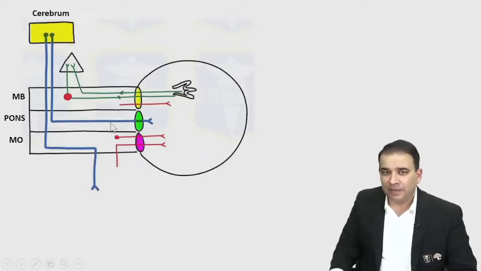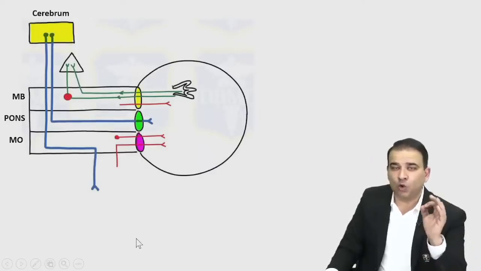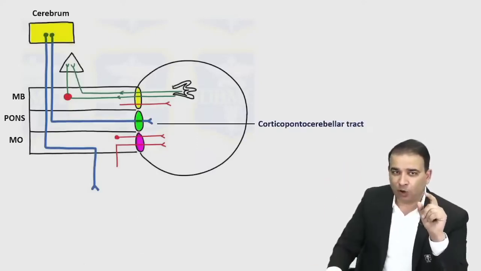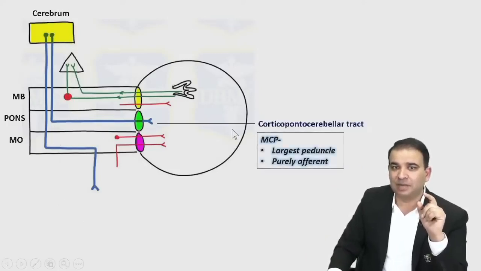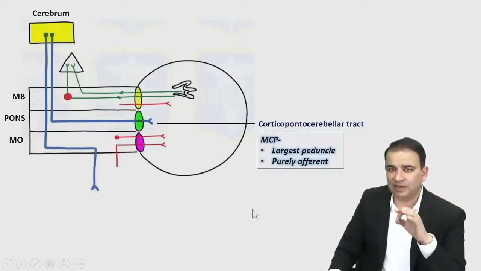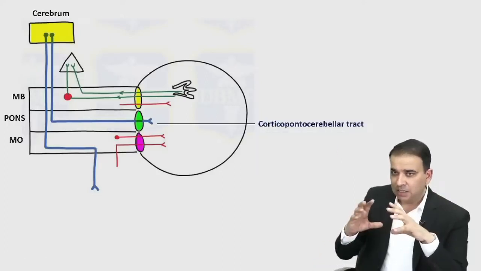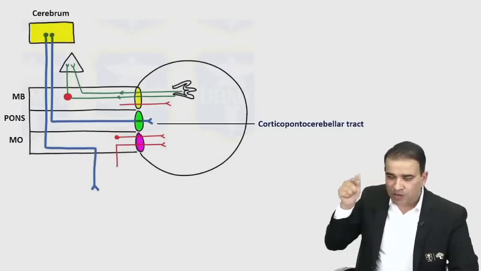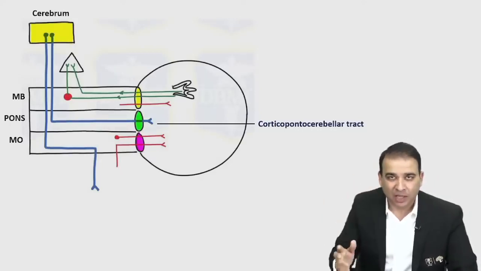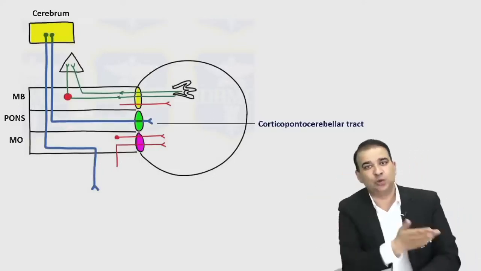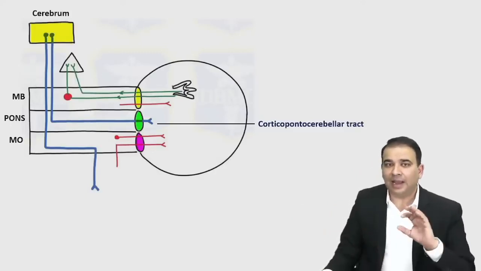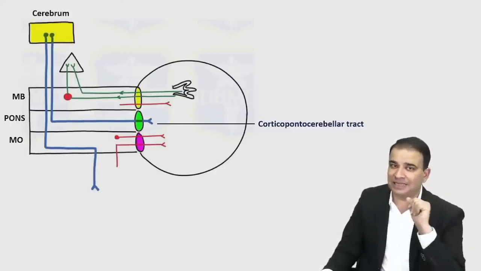Middle cerebellar peduncle is the one which is basically allowing one major tract to come inside, and that is called the cortico-pontocerebellar tract, guys. The tract comes from the cortex, then to the pons, and then from the pons into the cerebellum. This cortico-pontocerebellar tract is the copy of the corticospinal tract. Whatever the corticospinal tract is doing, whatever the cerebrum is doing, one copy is also sent to the cerebellum, and that is the cortico-pontocerebellar tract, the only major afferent present inside.